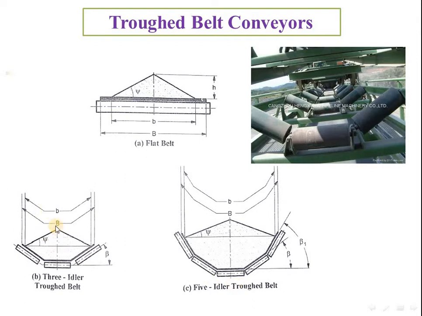Here capital B is the width of the belt, and small b is the effective width of the belt which is used. This beta is the inclination that the inclined roller or idler makes with the horizontal axis. Same here, beta and beta 1 when we use multiple idlers. H is the height of the bulk material created from the belt. What is psi? We will see psi in the upcoming slide.